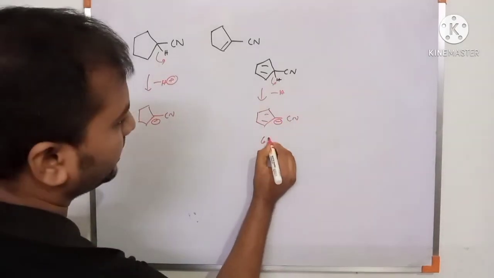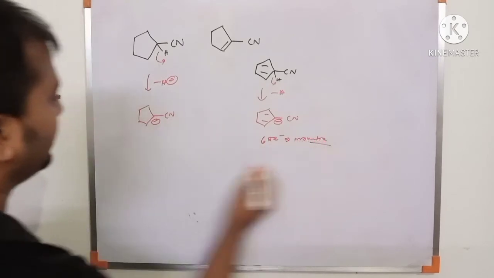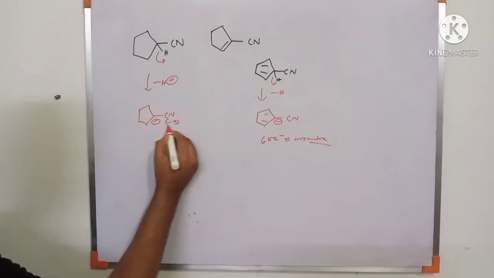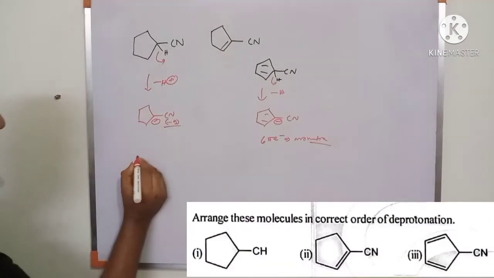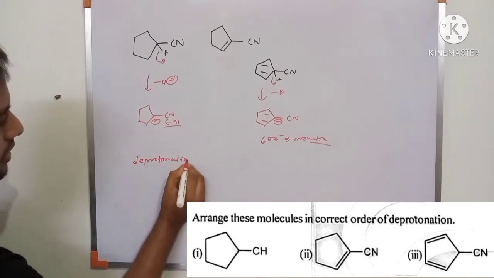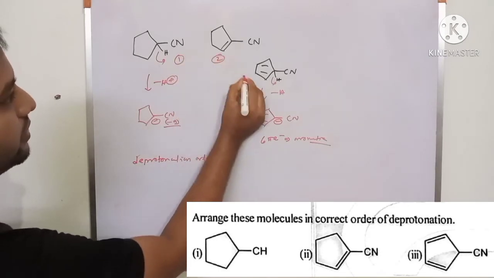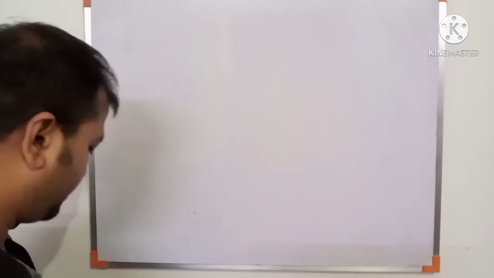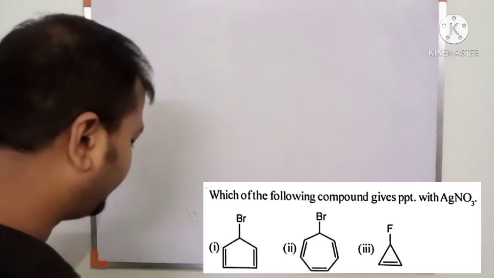This is a 6 pi electron system with conjugation, so this is aromatic. But there is no conjugation here. After deprotonation, this has a minus I effect, so it is stable. But there is no proton here. So the order of deprotonation, supposing 1, 2, 3, is 3 greater than 1 greater than 2. This is the order.